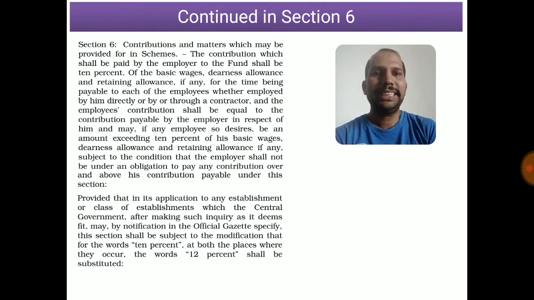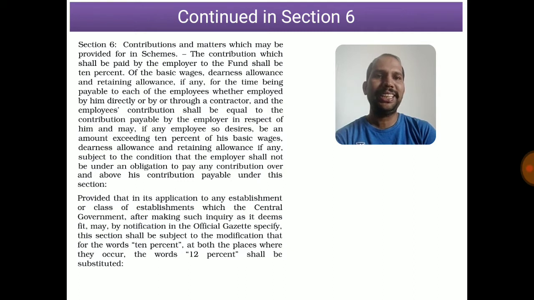Section 6: rates of contribution and matters which may be provided for in schemes. The contribution which shall be paid by the employer to the fund shall be 10% of the basic wage, dearness allowance and retaining allowance. Now you have 3 components here. The first one is basic wages, which has already been covered in 2B.